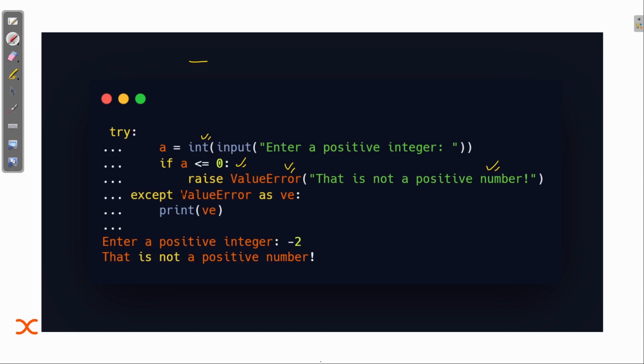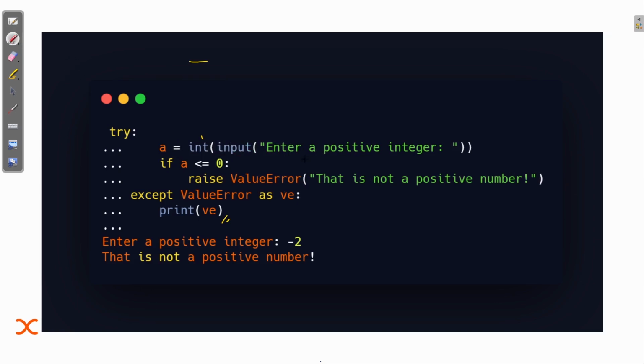And in the exception part, I'm handling the error that I have thrown. I have caused this error and now I need to handle it. So in except, if this error is shown, then ValueError as ve, that is, whatever this statement is, as this variable, and then I'm printing it. I'm printing this statement in the exception part, and I'm handling it.